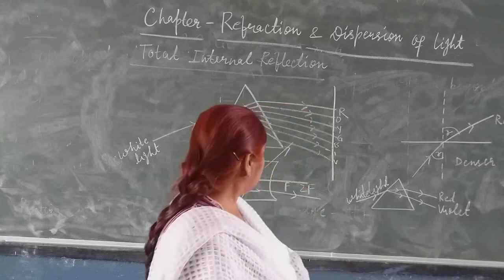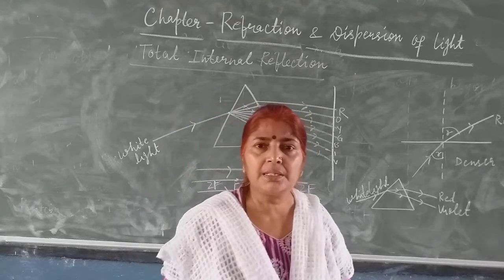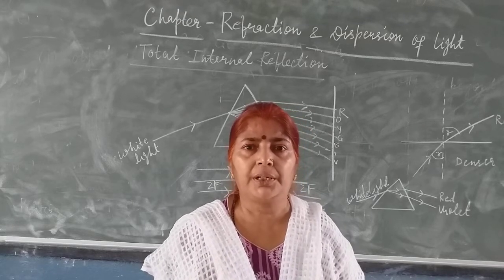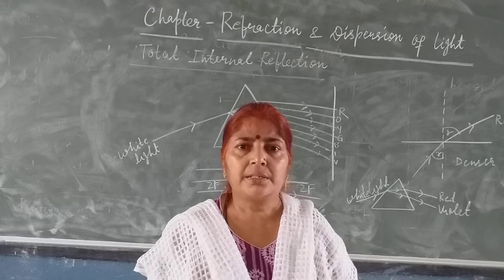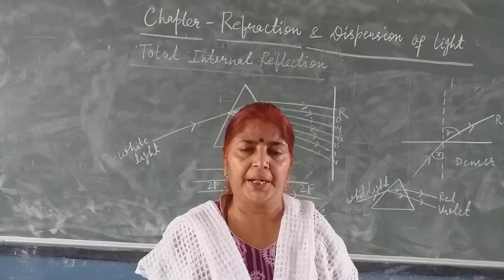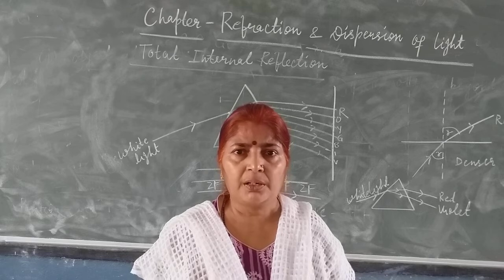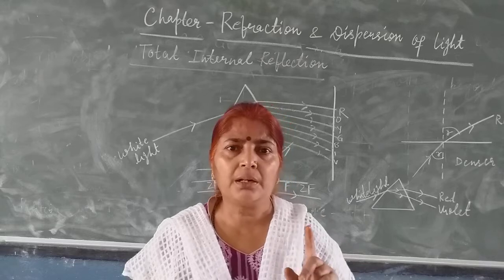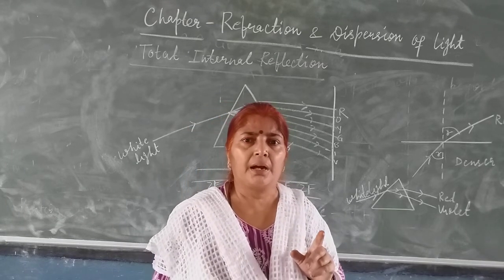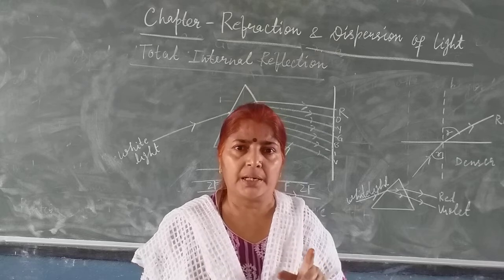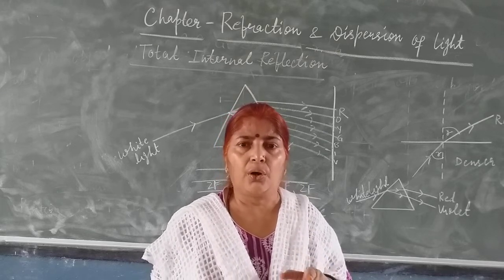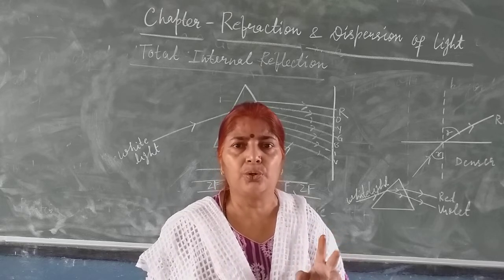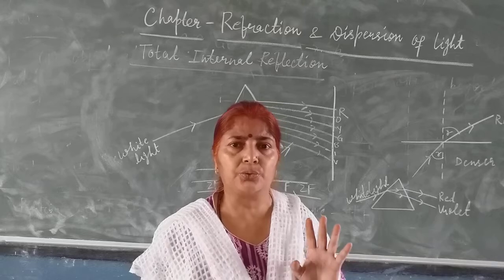Now you will see, children, what are the applications of lenses. Lenses are used in various devices, like the simple microscope, compound microscope and telescope. Convex lenses are used. In a simple microscope, a single convex lens is used, and in a compound microscope, two convex lenses are used. One is the objective and the other is called the eyepiece. And in a telescope also two convex lenses are used.